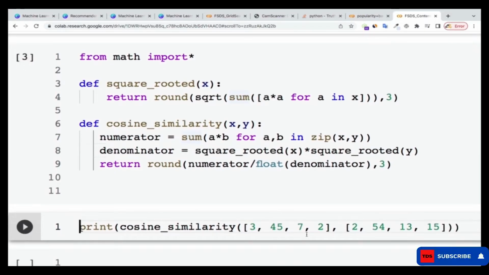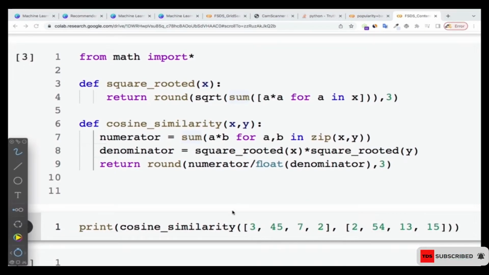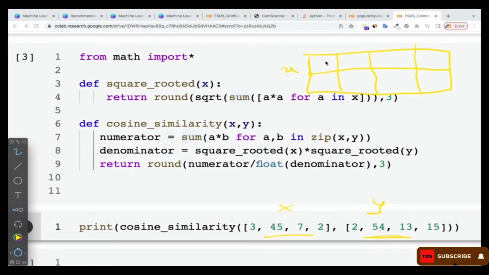Great. So now let me bring this one. Let's say this is my x, this is my y. You can think of it as a row and column like this, where we have x and then we have 4 items in there. So the first one, for x, is 3, 45, 7 and 2. And then for y we have 2, 54, 13, 15. So that's what we are going to use over there.